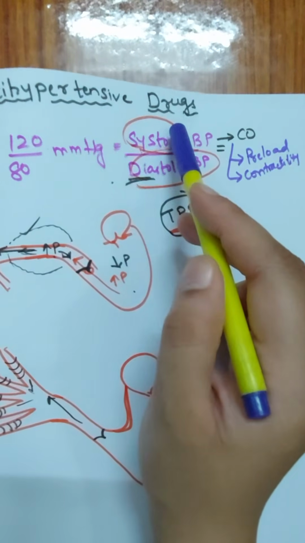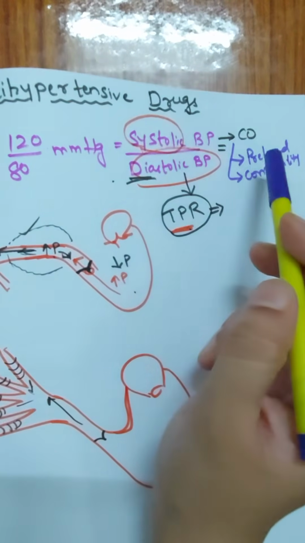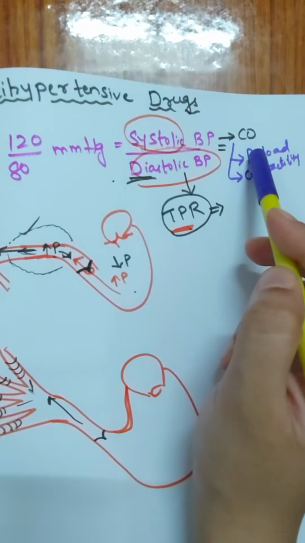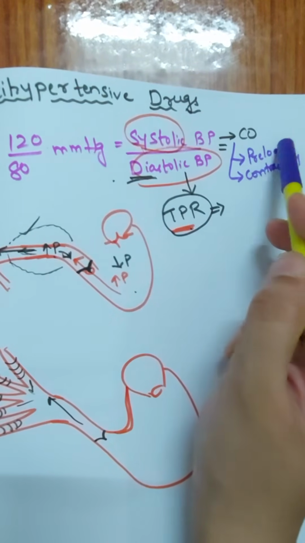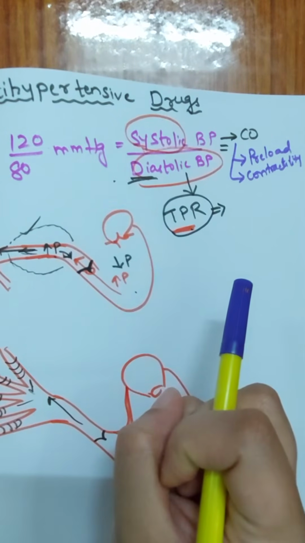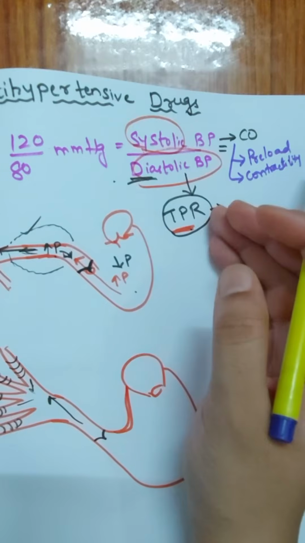So if you want to treat systolic blood pressure, you should give a drug that is reducing the preload, and we know the major preload reducers are dilators and diuretics. By giving diuretics we can reduce the preload. Next, contractility. How can we reduce the force of contraction? Yes, by giving negative inotropic drugs.